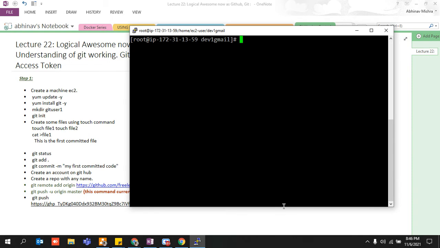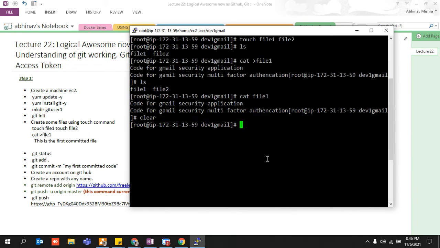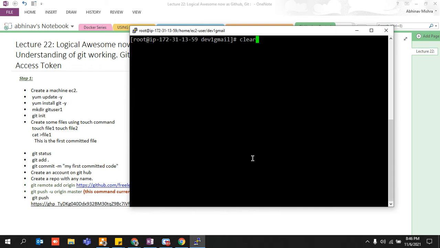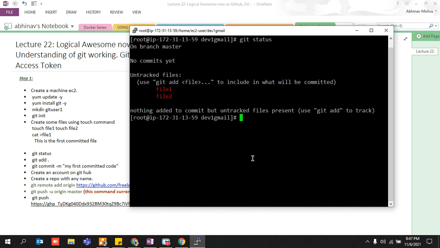I've cleared my screen as of now. So this is not your simple dev1 gmail folder. This is your git repository. So now there are certain git commands, and those commands should start working over here. What you can do is just write git status and enter this particular command. There is something written over here, something not committed, whatever it is, do not worry.